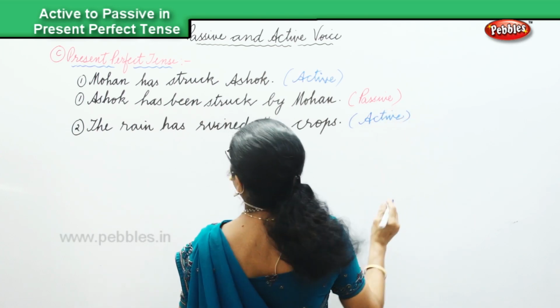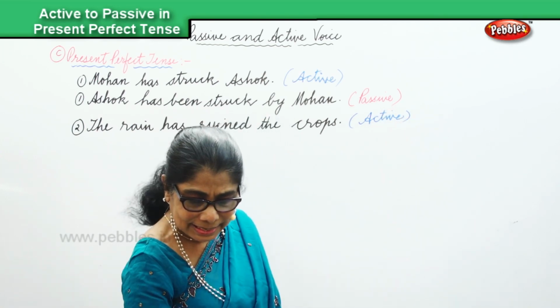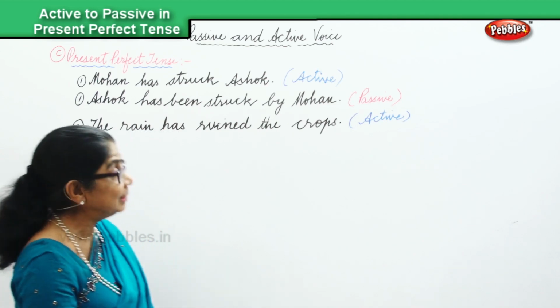And now we're going to change it into the present perfect tense.